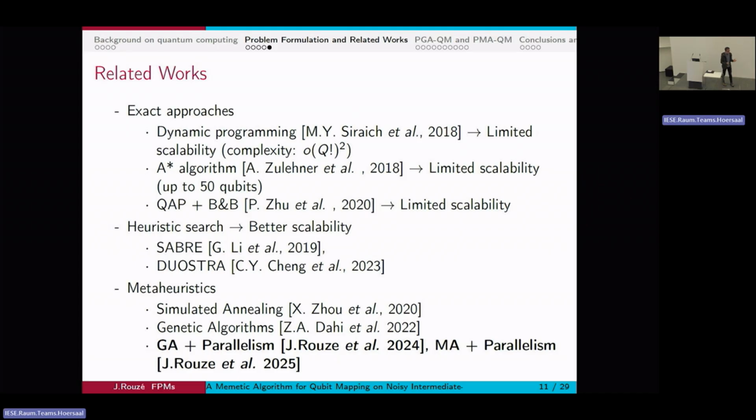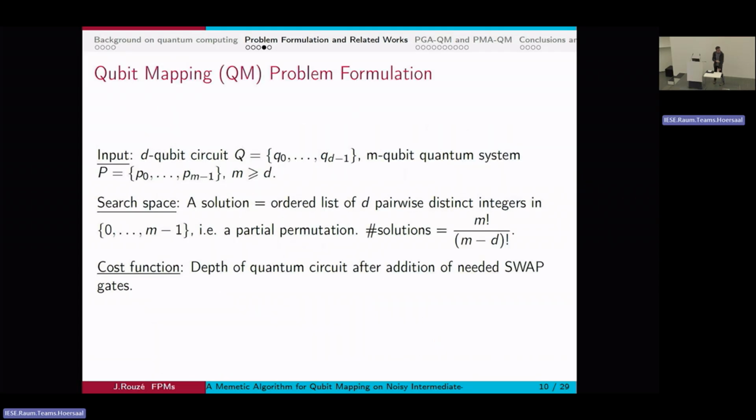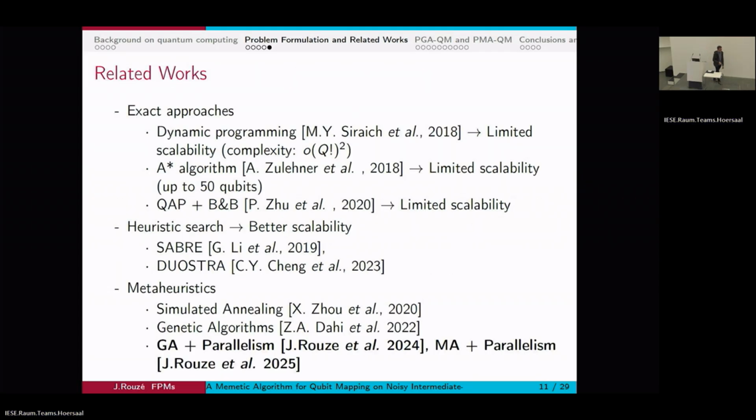In the literature, this problem has been approached through several exact methods, and while they work for small circuits, they quickly become very expensive because, remember the previous slide, the number of solutions to explore becomes very large very fast. So heuristics have been designed, and these two that I mentioned here, there are a lot more than two, so they take a small place on my slide, but there are a lot more that were designed.